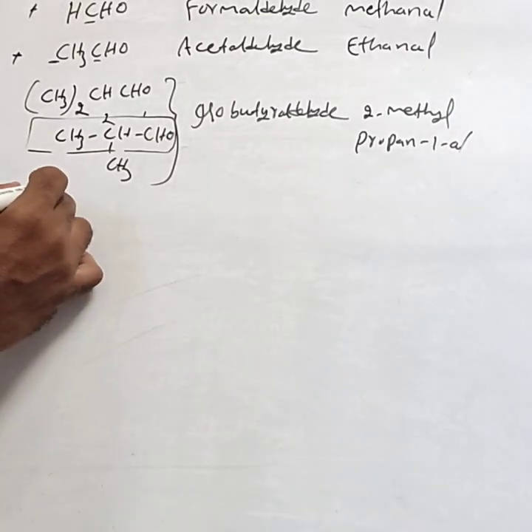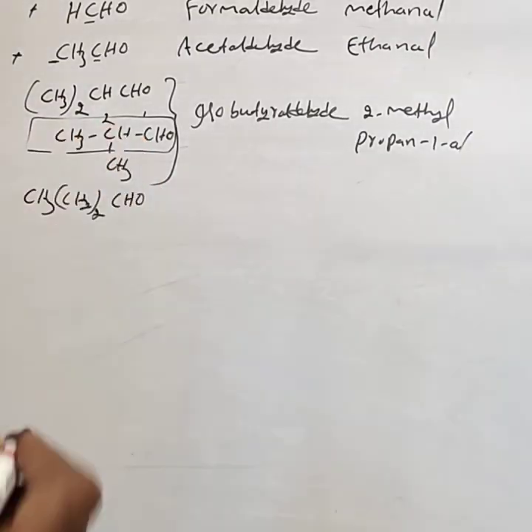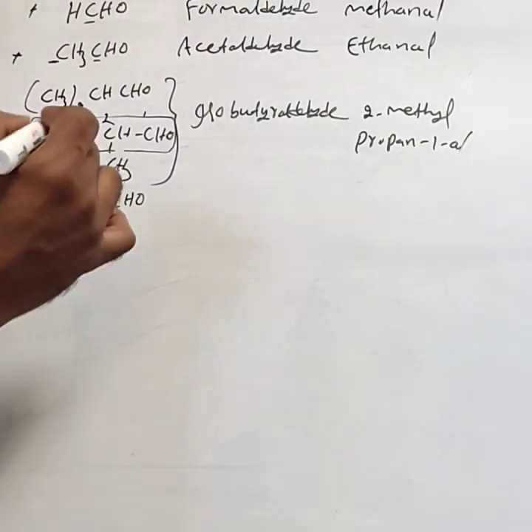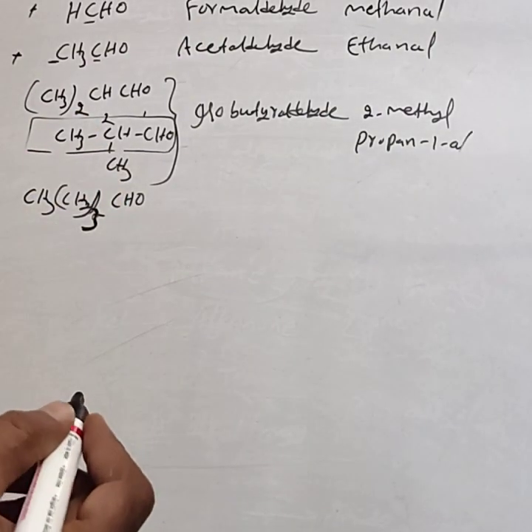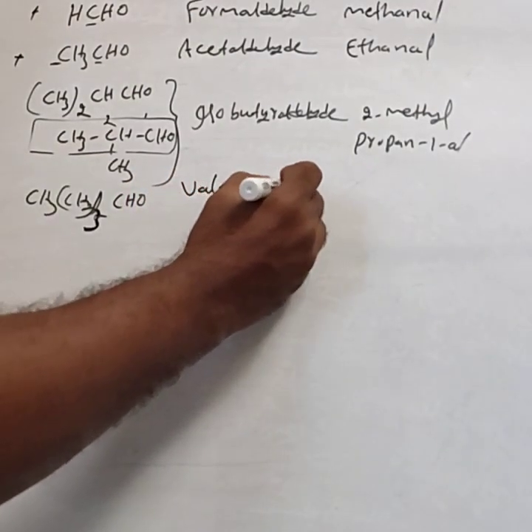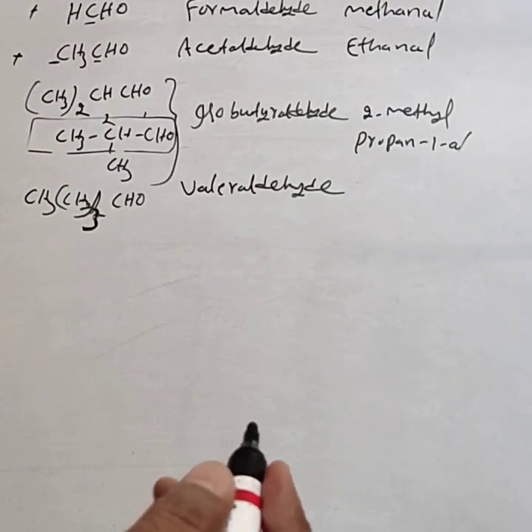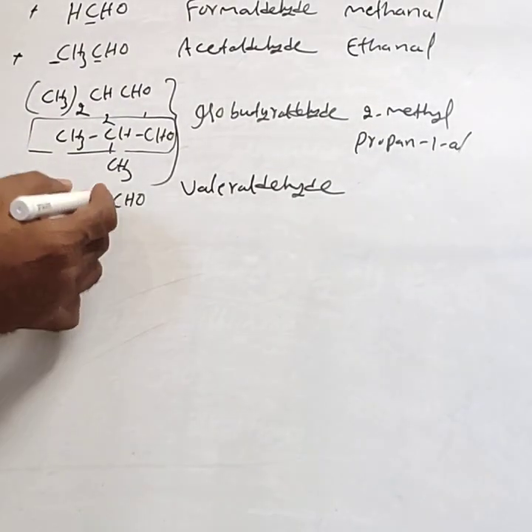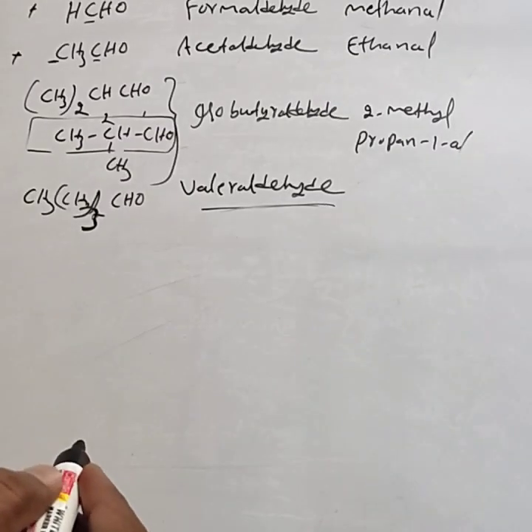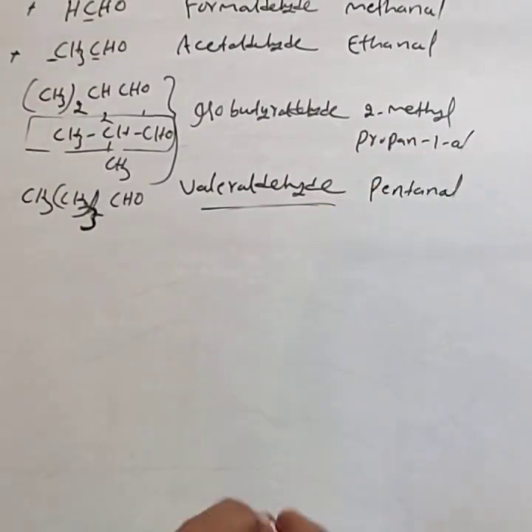Then similarly CH3 CH2 CH2 CH2 CHO. Commonly it is called valeraldehyde. Valeraldehyde or pentanal. 5 carbon atoms. Pentanal, commonly called valeraldehyde. The IUPAC name becomes pentanal.